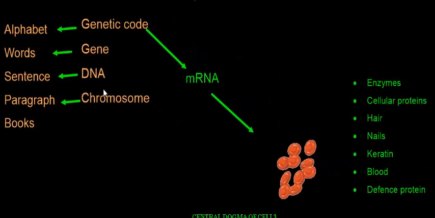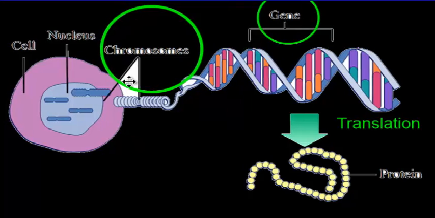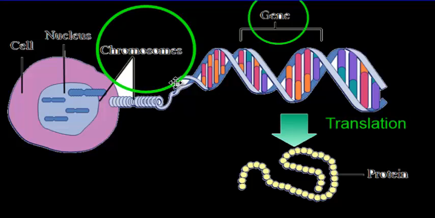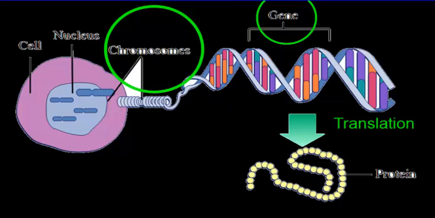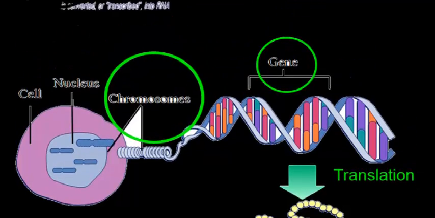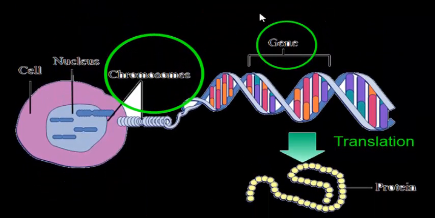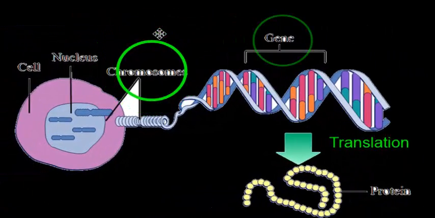Similarly, the chromosome is the larger part of this information, and these chromosomes are wrapped up in a very complex way, and whenever these chromosomes open up, they open up in the form of a long double helical strand called DNA, deoxyribose nucleic acid. And a small segment of DNA is called a gene, right?